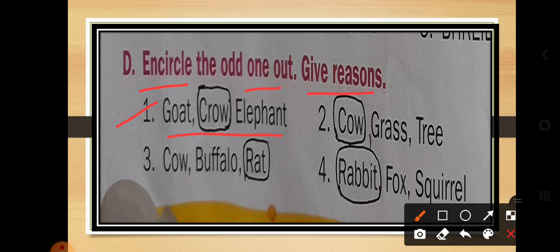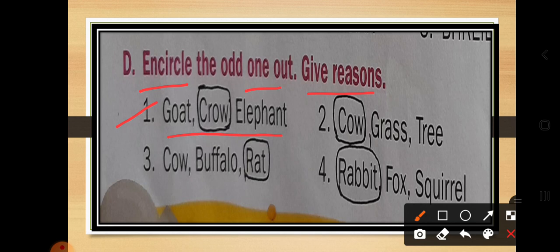So here you may define the answer in this way. Goat, crow, elephant. Goat and elephant are both animals, and they eat green plants. So which category are they in? They are categorized as herbivores. What about the crow? The crow is an omnivore, and a crow is a bird, not an animal, okay. So this is our answer.